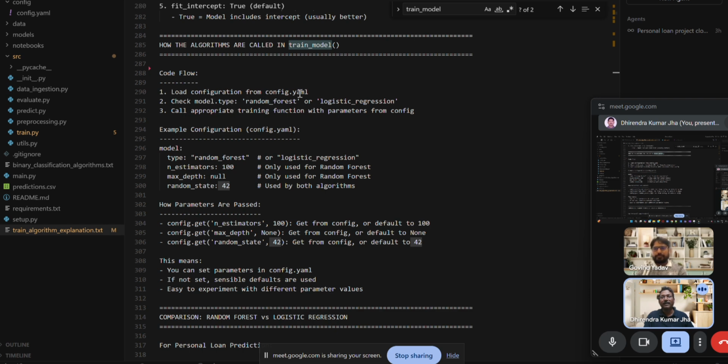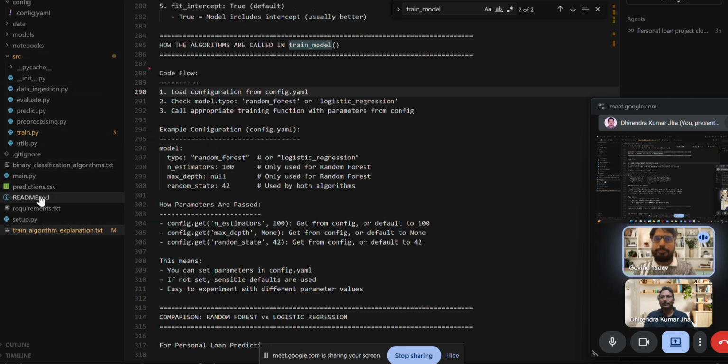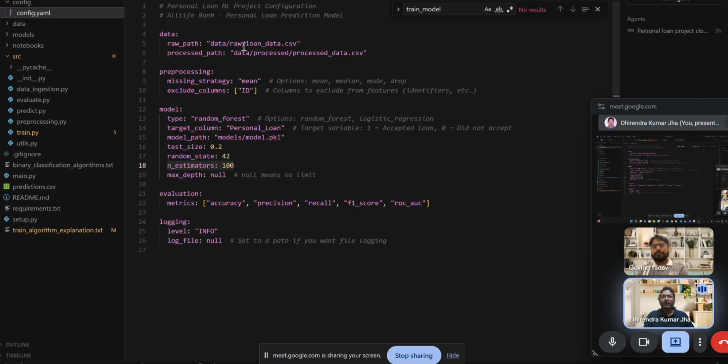There is the loading configuration. The config file is here, in the config section. If we look at the configuration, it is at the top, config.yaml. So here we load the data.